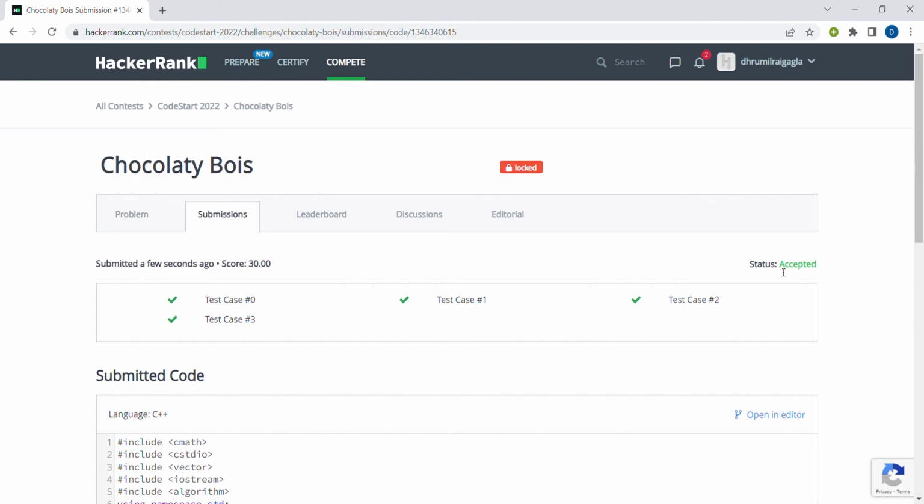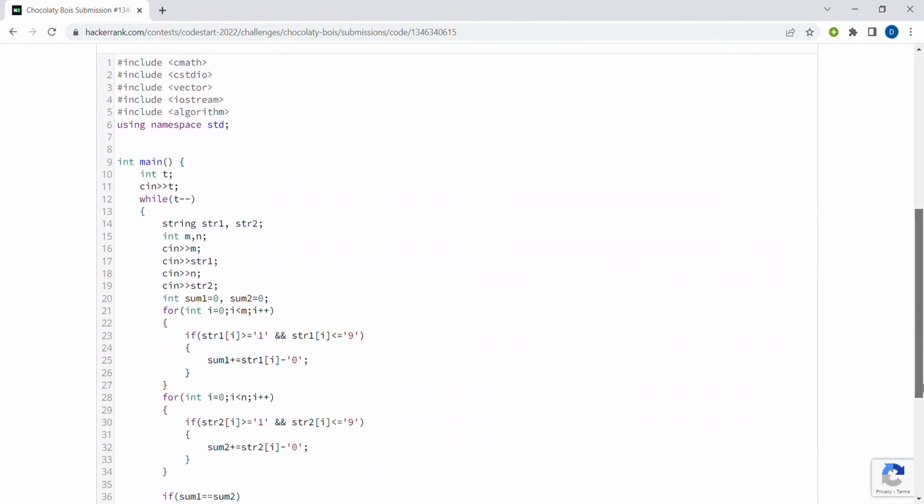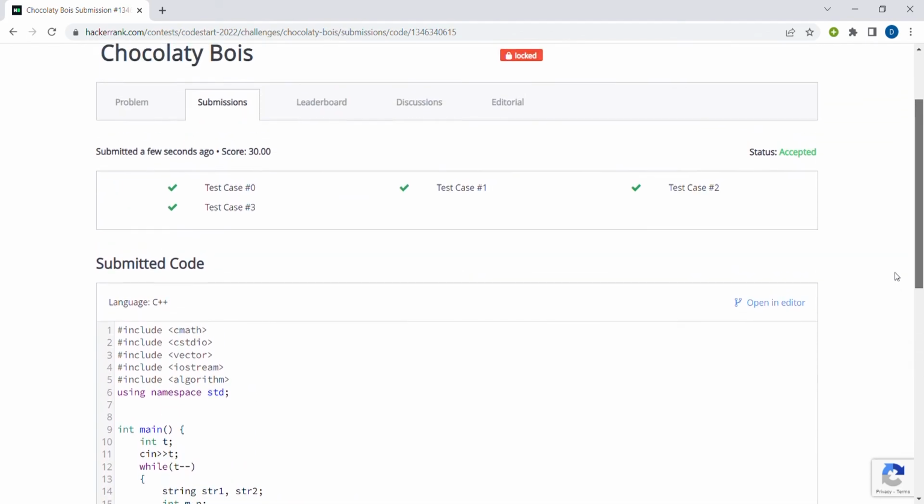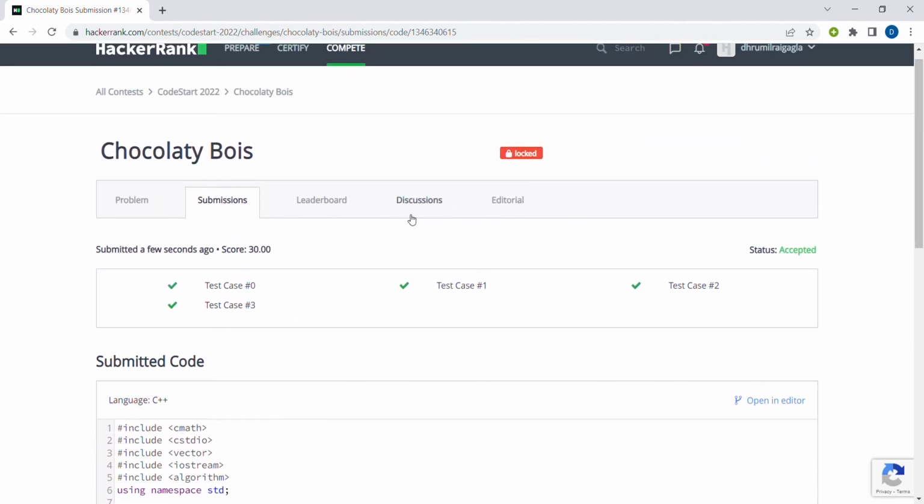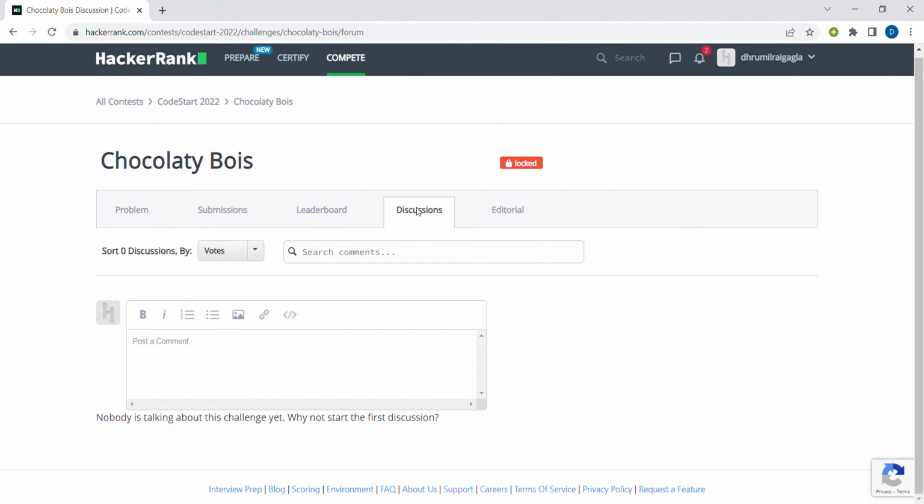Okay, so we see the code is accepted as it has passed all the test cases. So this was a fairly easy problem, and I hope you understood the solution. Further, if anyone has any doubts, then there is a discussions panel over here, so you can post your doubts over here and you can also discuss among yourselves.